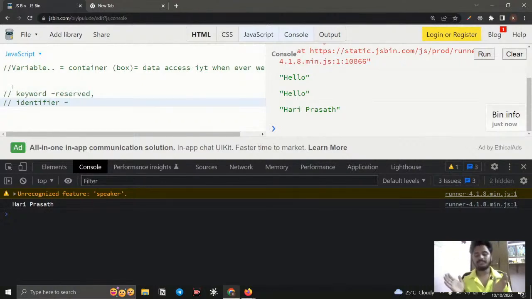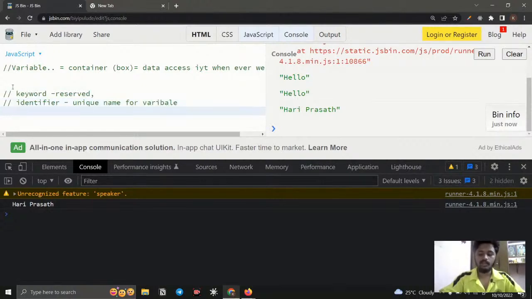So then it's going to be messed with that. So what we need to do, we need to give a unique name for all the containers. Okay, unique naming for variable. So that is going to be an identifier. The name itself suggests it: an identifier is nothing but something to identify that variable. Okay, unique name for variable.